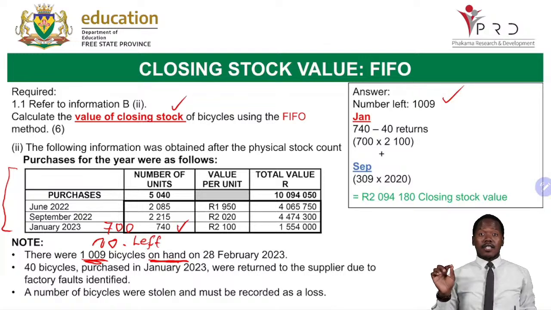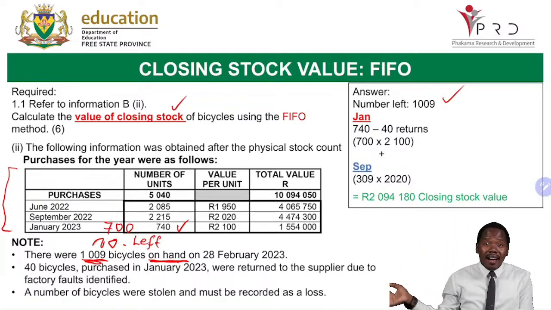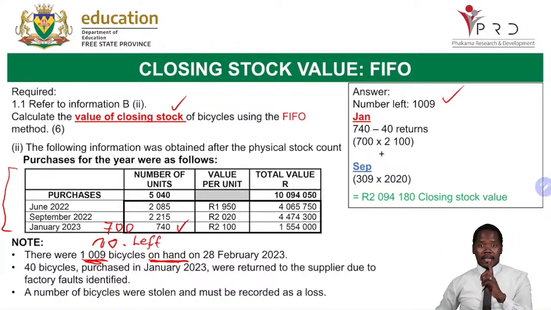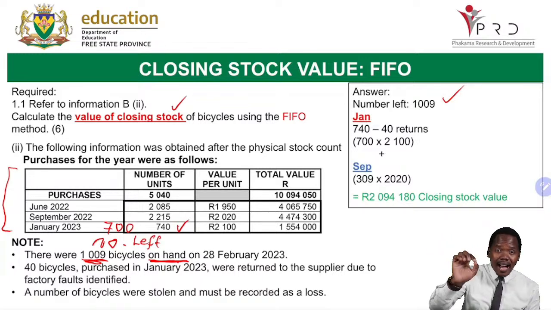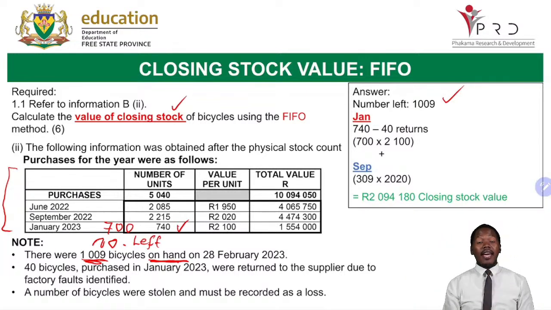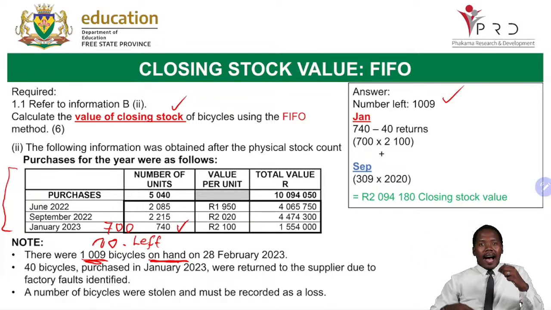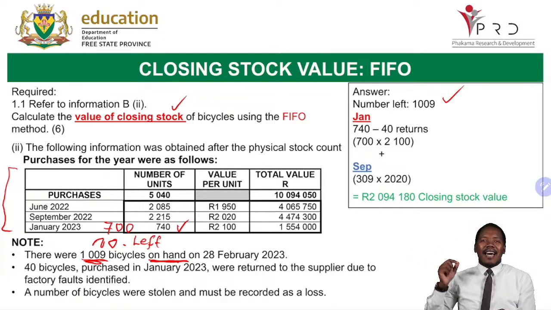It says that the stock that I buy last, I am going to sell last. Let me just repeat first. Stock that I bought last, I am going to sell it last, because first in, first out. The stock that I buy first, I sell it first. The stock that I buy last, I am going to sell it last.